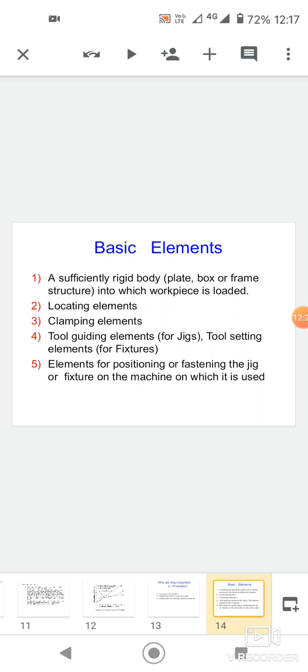Next, tool guiding and setting elements are used for guiding or setting of the tools in correct position with respect to the workpiece. A bush in a drill jig guides the drill, and a setting piece in milling fixtures sets the milling cutter with respect to the workpiece.